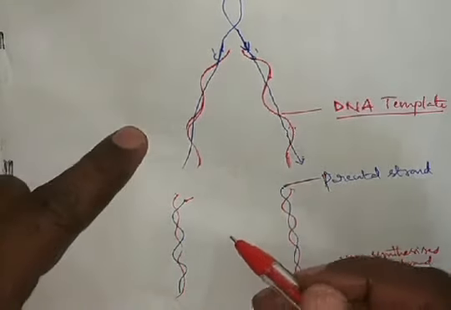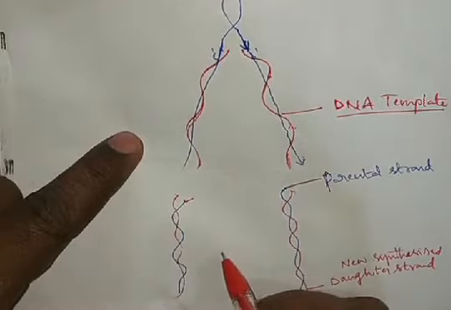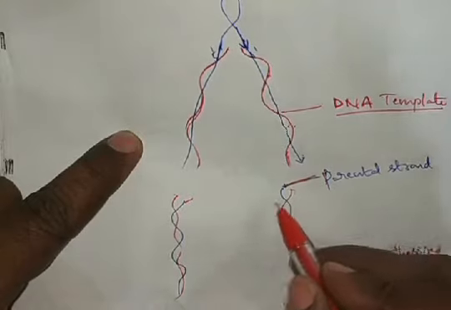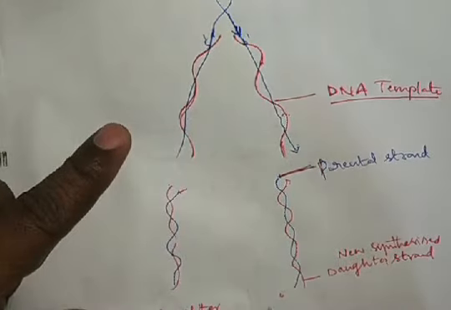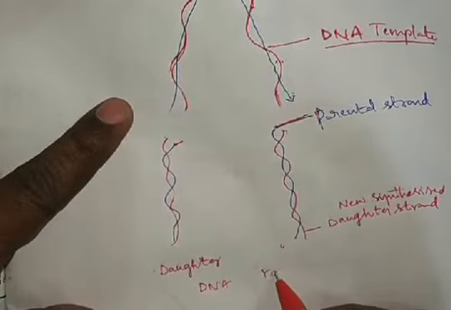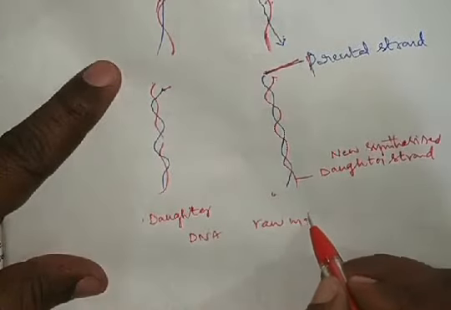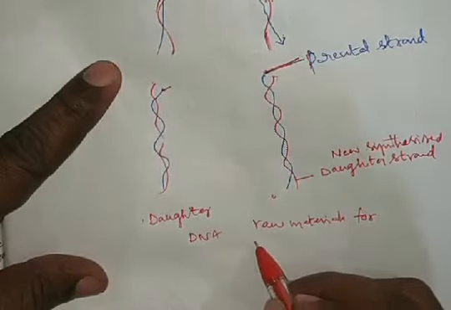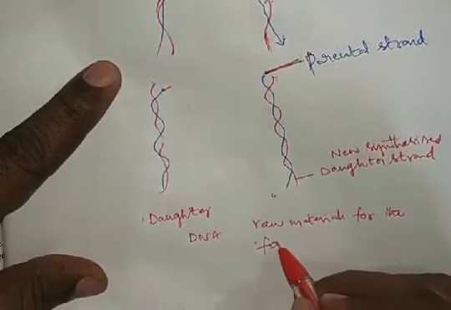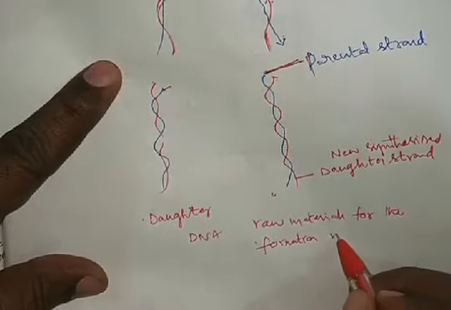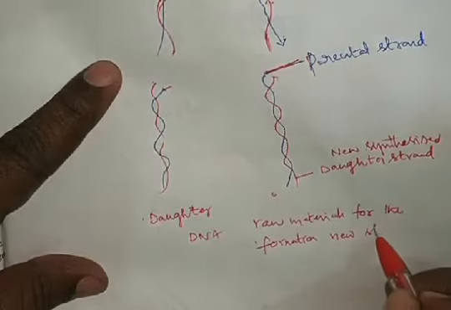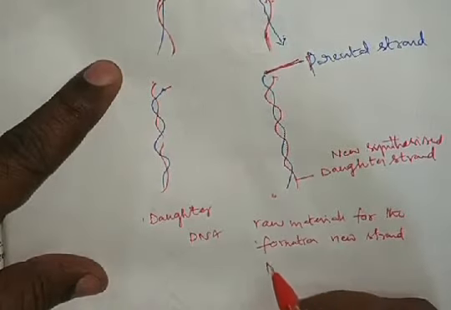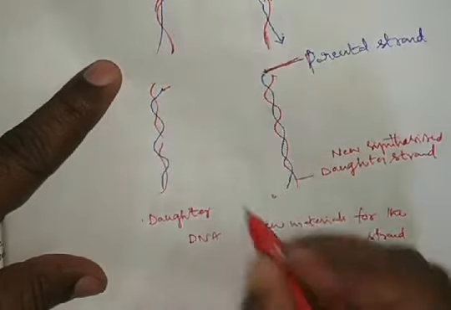For the formation of the new strand opposite to the template parental strand, the raw material is available in the nucleus. The raw material for the formation of the new strand opposite to the template is present inside the nucleus.